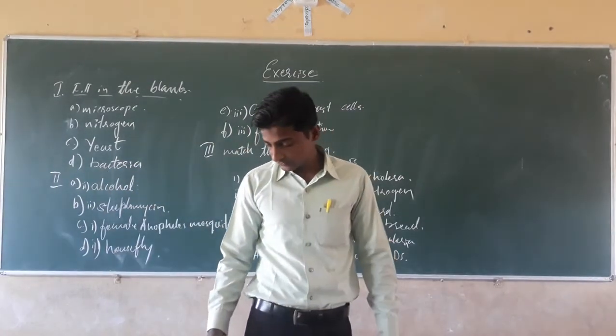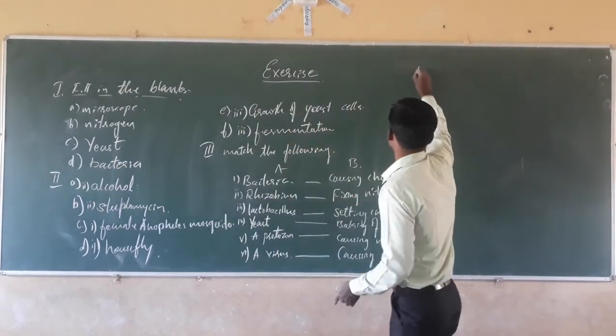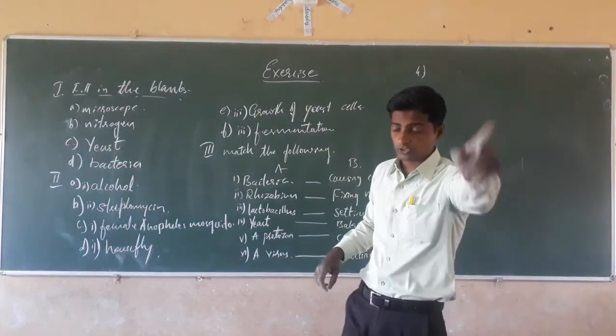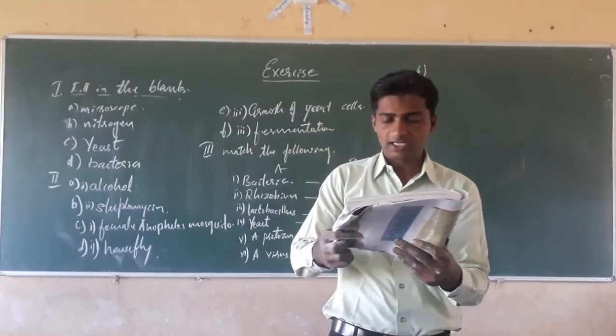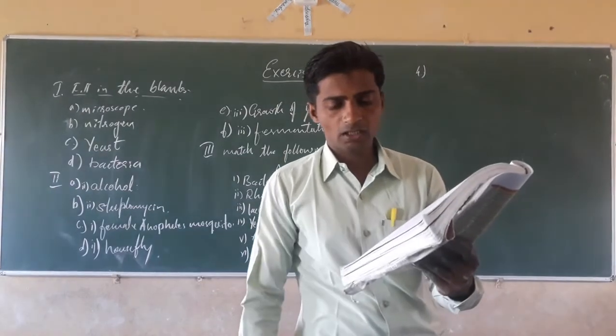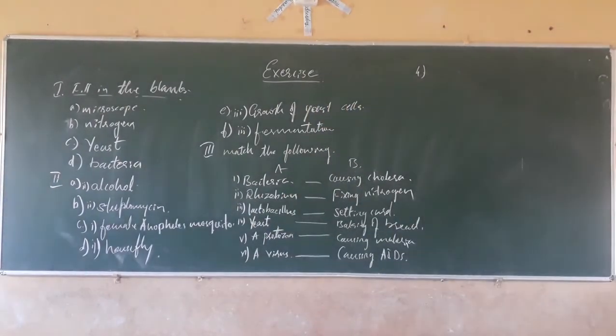Next, dear students, next question, the fourth main question. Can microorganisms be seen with the naked eye? If not, how can they be seen? Very easy question. Is it possible to see microorganisms with the naked eye?